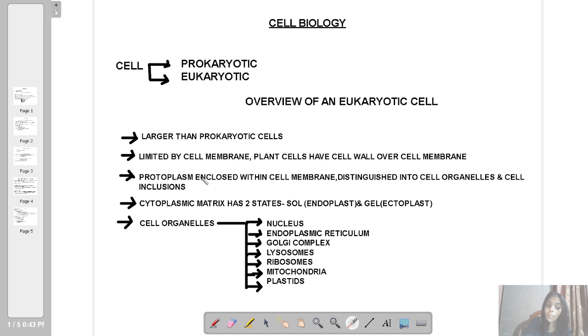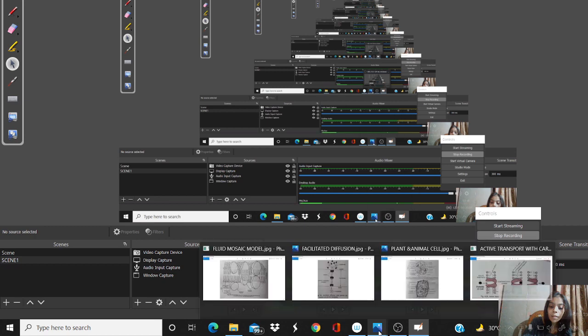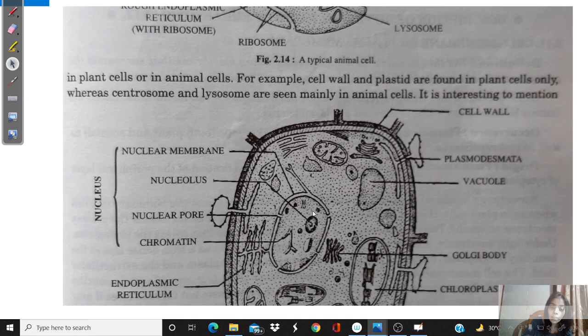Now, the protoplasm of a eukaryotic cell is also called hyaloplasm. What did I say? Hyaloplasm. That is the other name for protoplasm. Now this hyaloplasm will be limited by a membrane. So if I show you one picture, I think you will get an idea. Say this one. Over here you can see